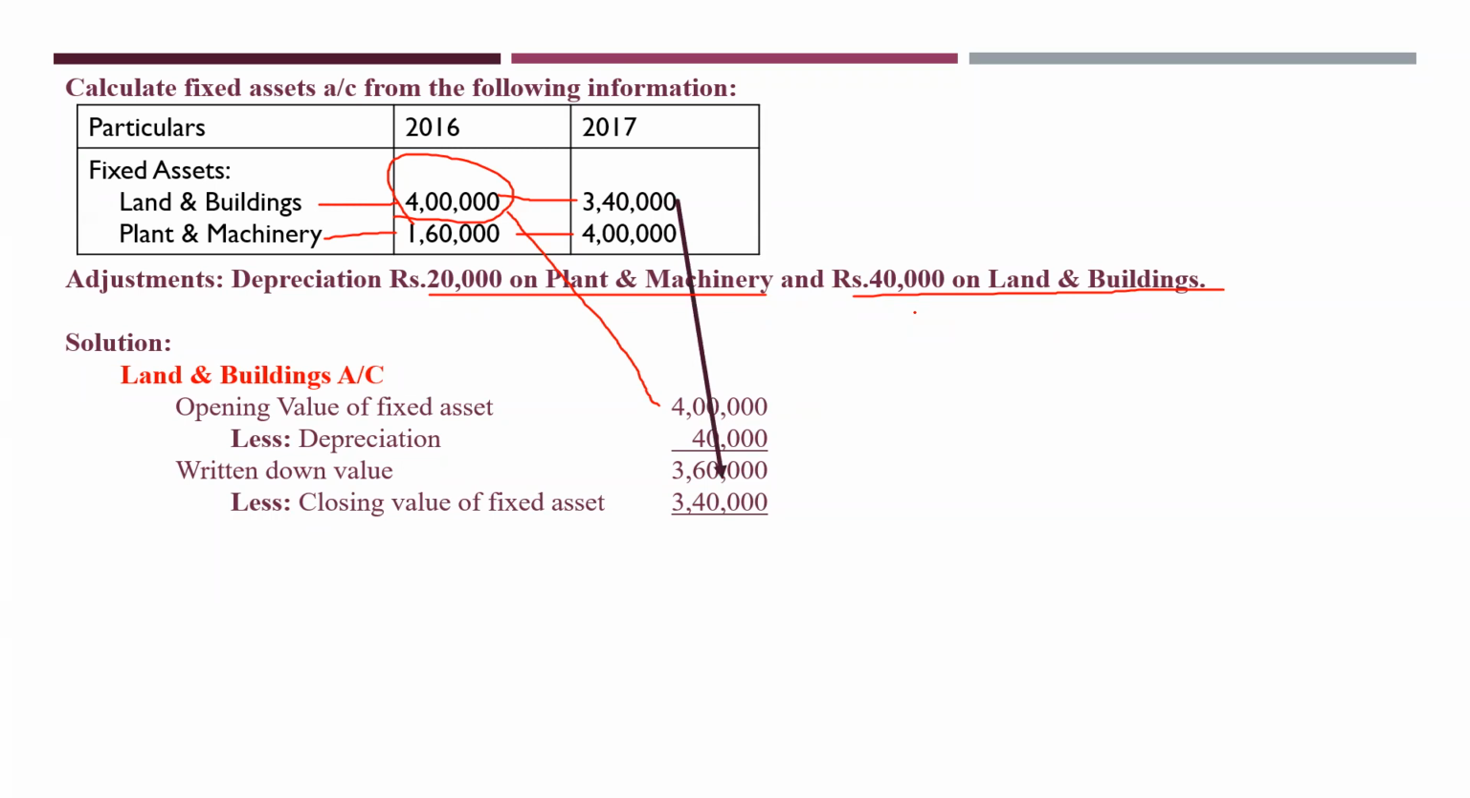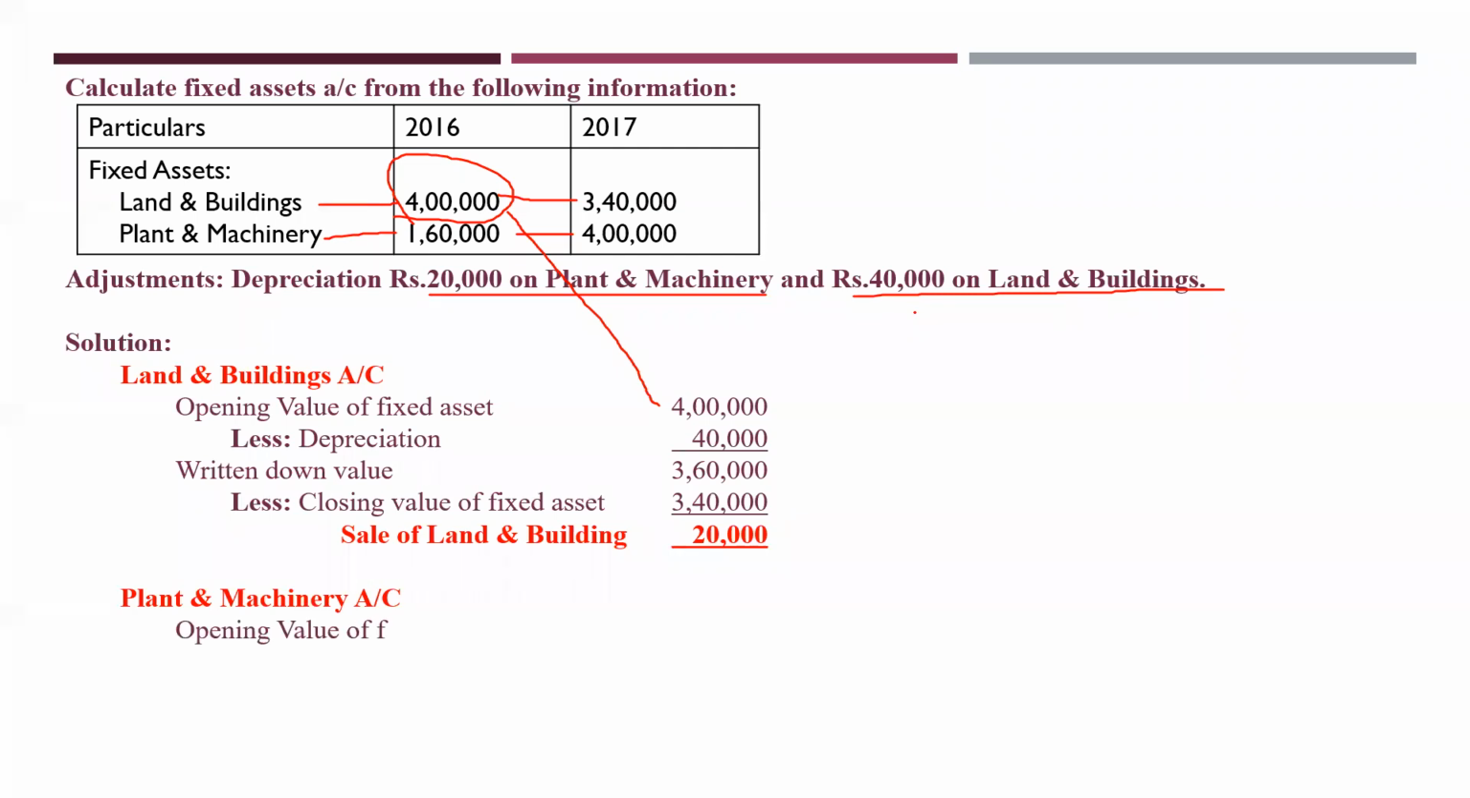Now what you will do? From 3,60,000, remove 3,40,000. What is it? 20,000. So that means what? This is a sale of land and building. It is in plus sign. Okay, that means what? Opening is more than closing, so it is sale of building. Clear about this? Now we'll see another account, that is plant and machinery.